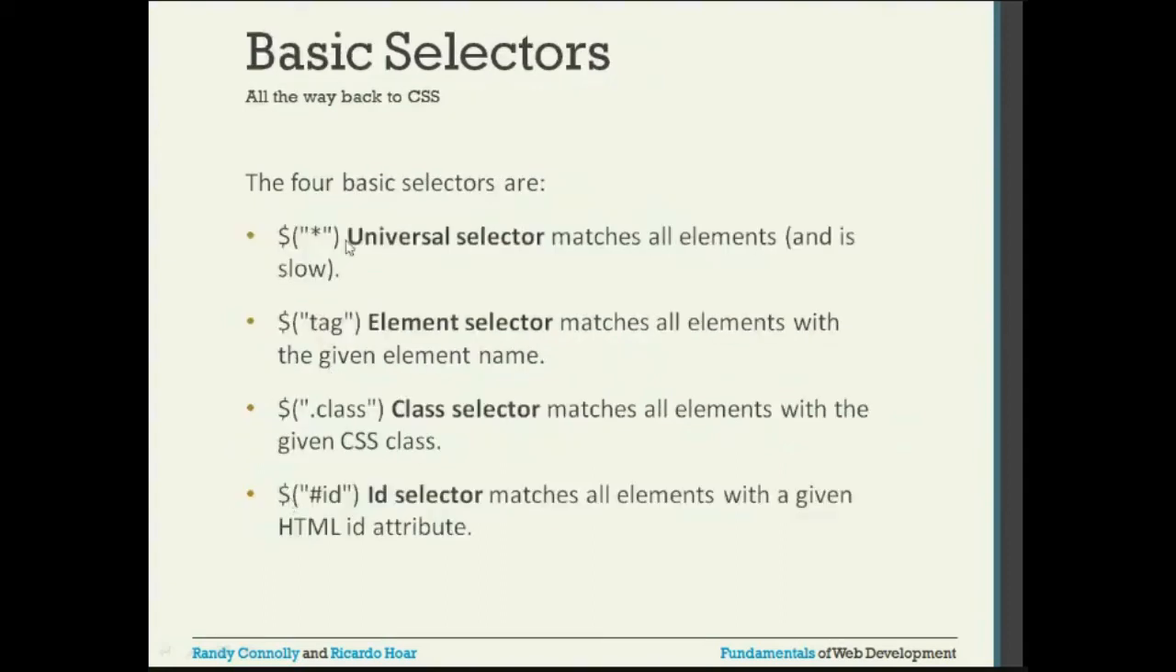So I'm trying to access the DOM. This is the shortcut notation, and we are passing the asterisk. When we pass the asterisk, the universal selector matches all elements. Whatever elements are available, everything will be selected, so definitely it is going to be slow. One is the universal selector, which will select all the elements.